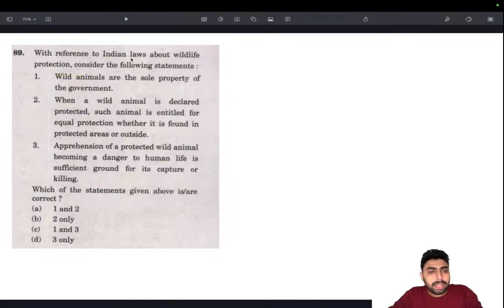With reference to Indian laws about wildlife protection. Okay, again, it's regarding Wildlife Protection Act or wildlife protection. Wild animals are the sole property of government.